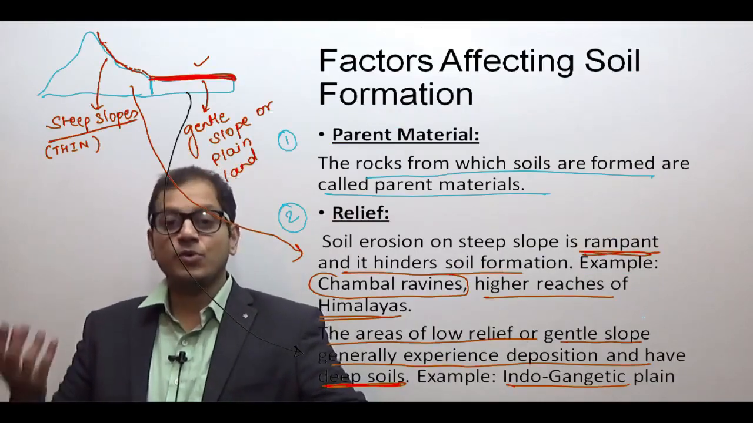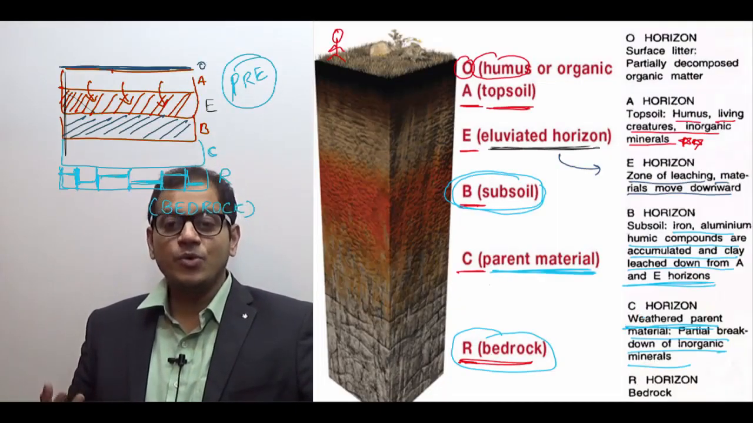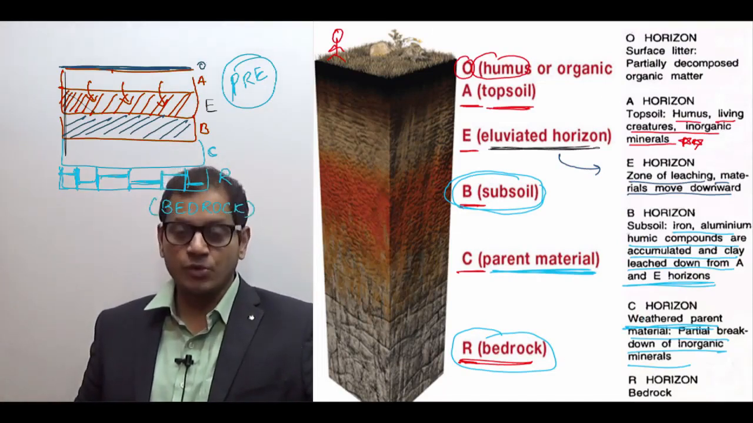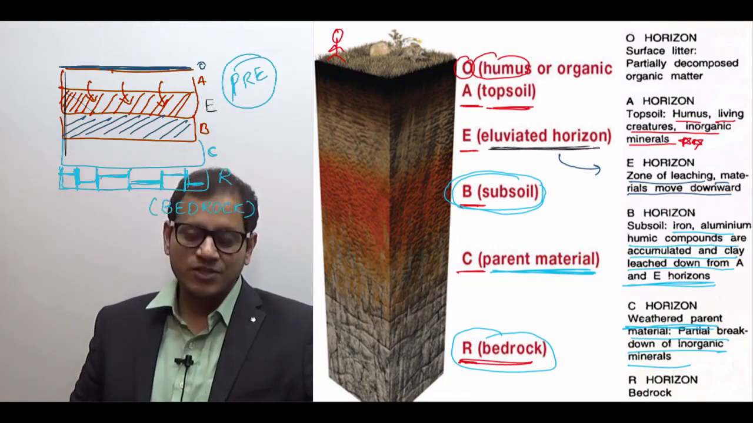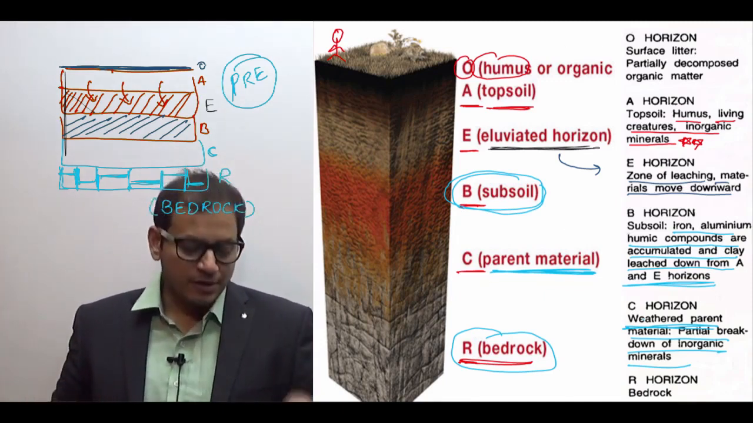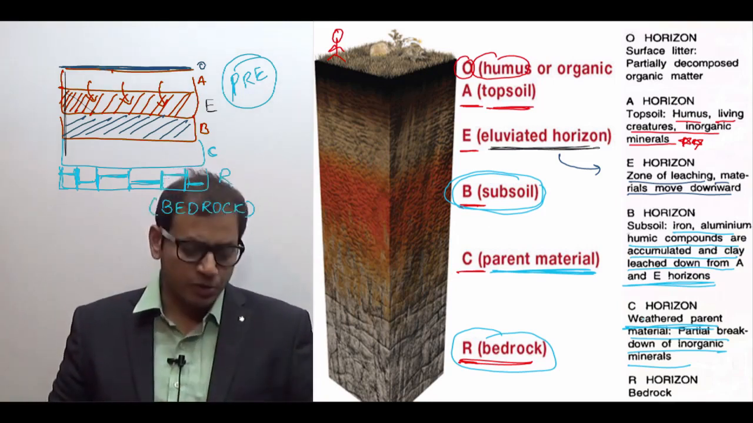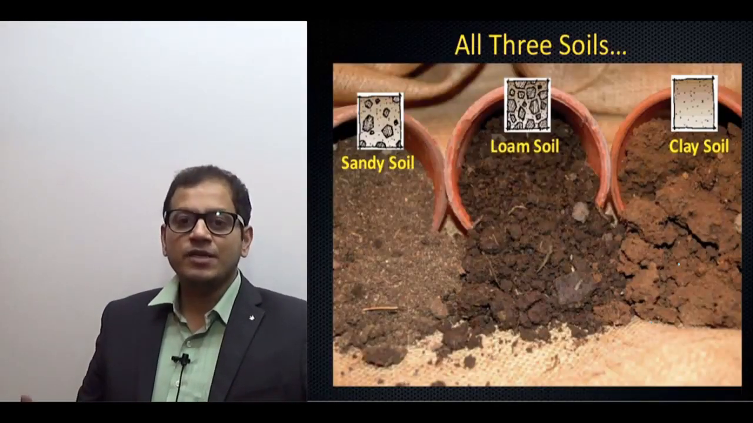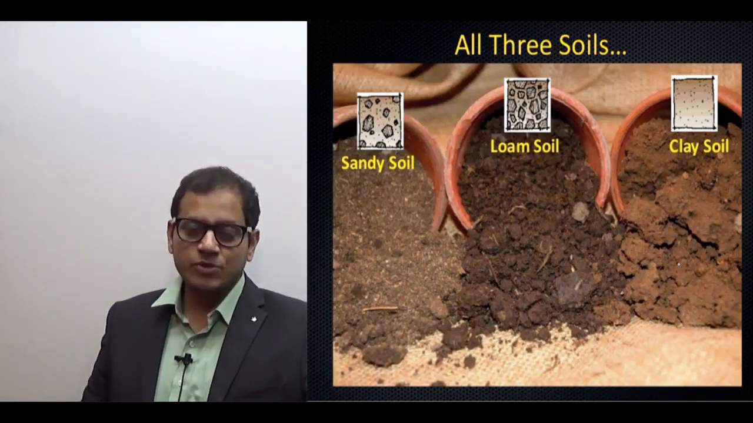Parent material, originally from where the soil comes, and the different layers of the soil: O, A, E, B, C, R. O is the organic layer, A is the topsoil, E is the zone of elevation. Zone of elevation means here leaching will occur. B is the subsoil, C consists of the parent material, and R consists of the bedrock. Don't rely only on that. You will revise on the basis of the video. Draw this diagram in your book and revise it. And the three kinds of soil: sandy soil is the dry soil, clay soil is the wet soil, while the loamy soil is the middle soil best suited for cultivation.